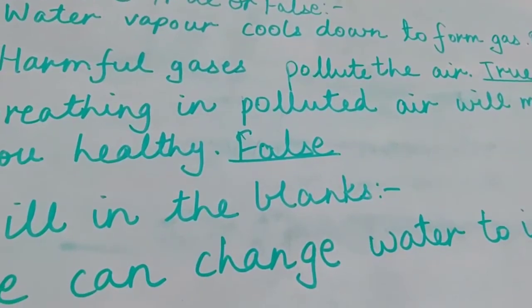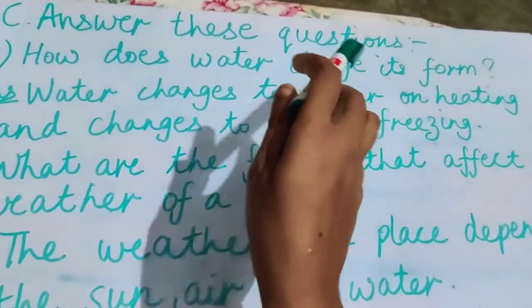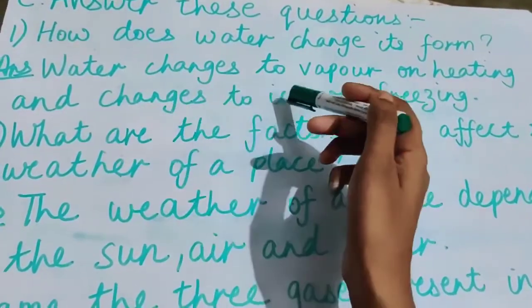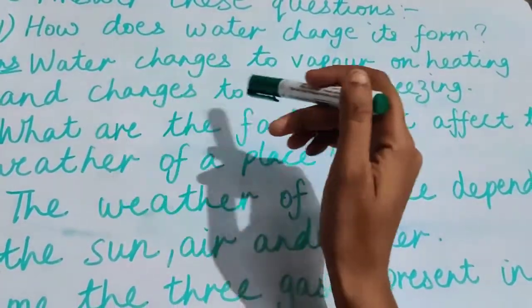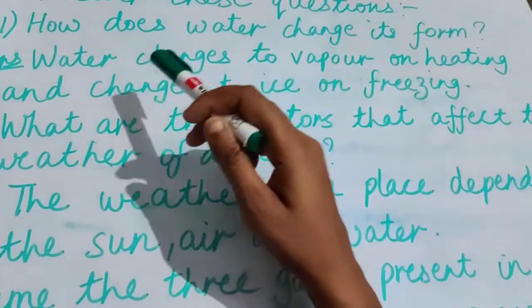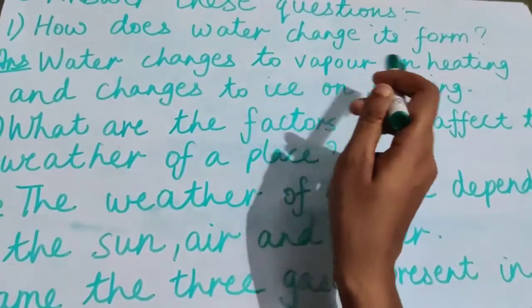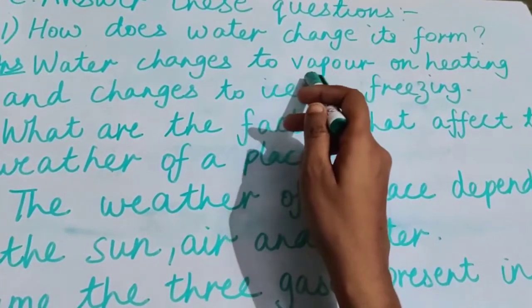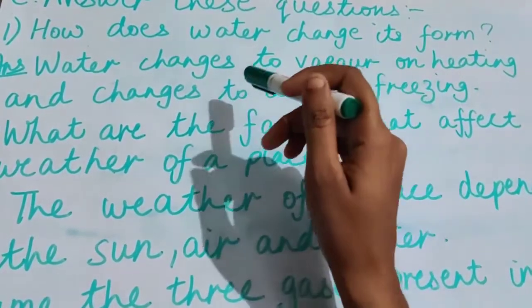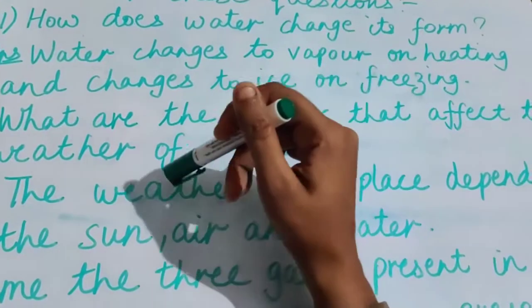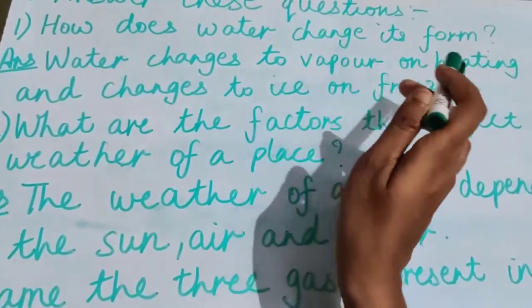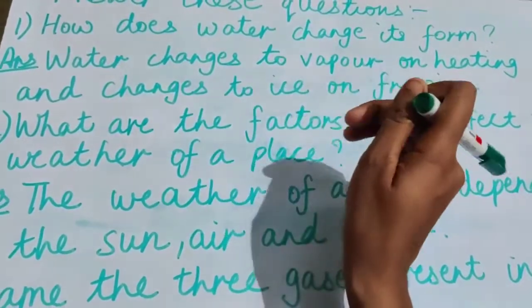Okay, our last question is answer these questions. So how does water change its form? Water changes to vapor on heating and changes to ice on freezing. Yes, water can change its form on heating and on freezing, right? On heating it converts into vapor, and on freezing it converts into ice. Okay, so how does water change its form? Water changes to vapor on heating and changes to ice on freezing, right?